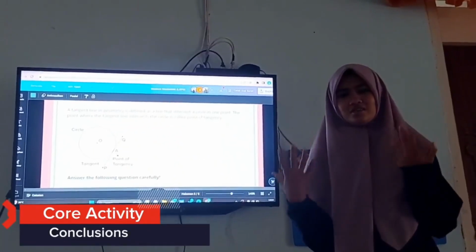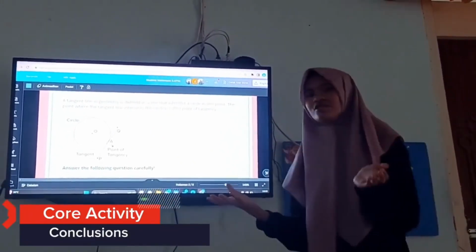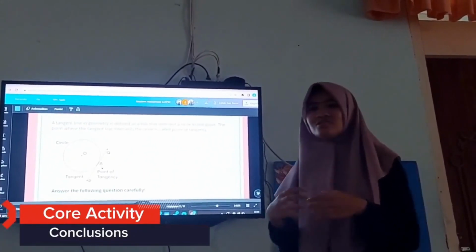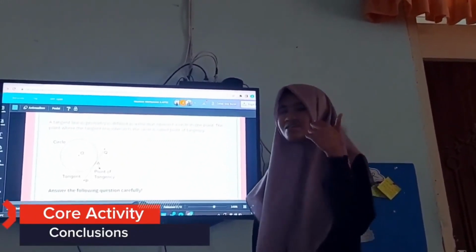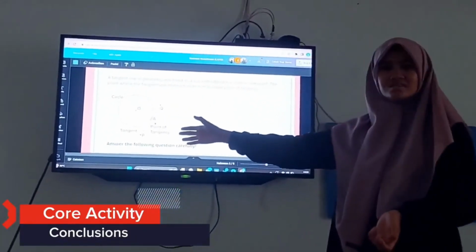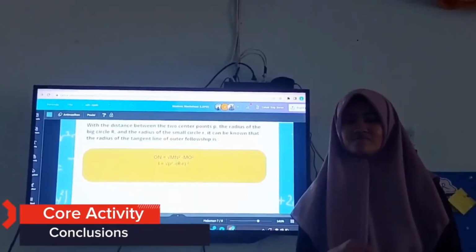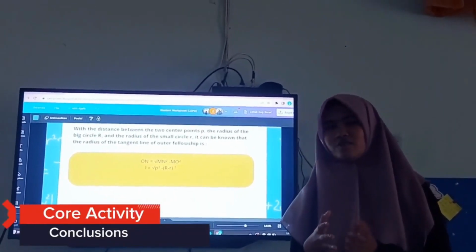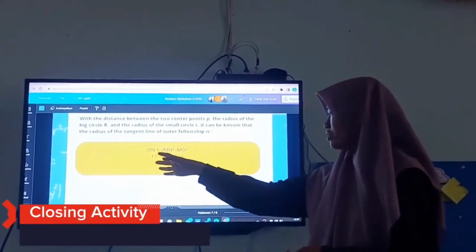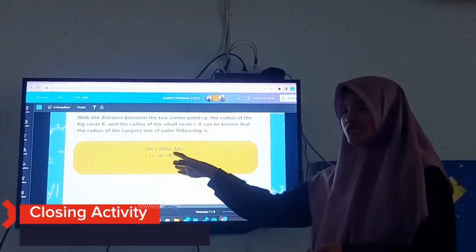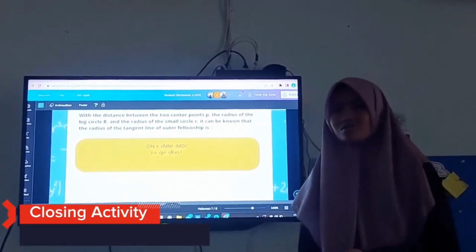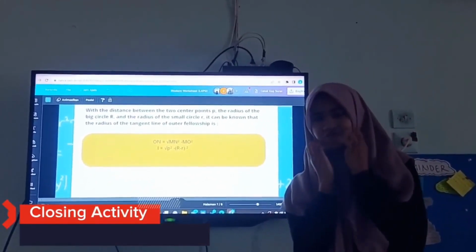So after the learning activity today, we can conclude that the tangent line of two circles is defined as a line that intersects the circle at 1 point. The point that intersects the circle O is called the point of tangency. And the formula of the outer tangent line of two circles is l equals the square root of p square minus (R minus r) square. So that's all for today's learning.